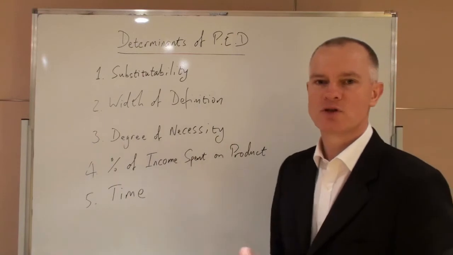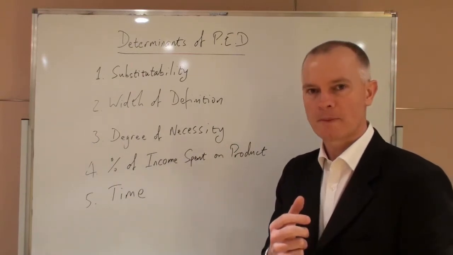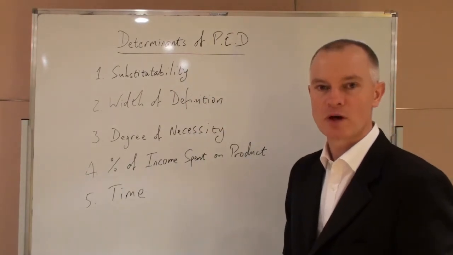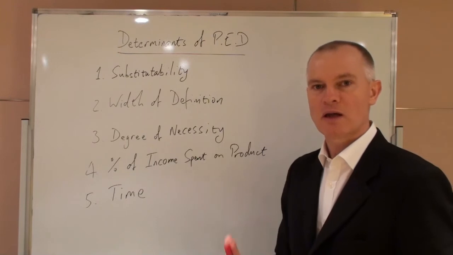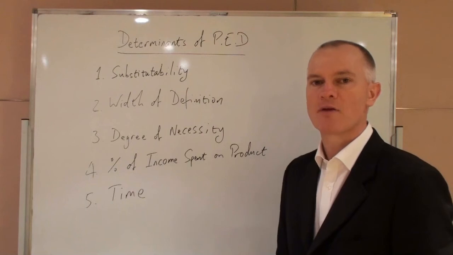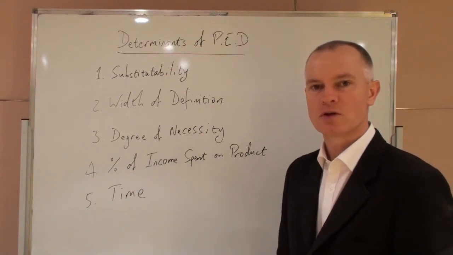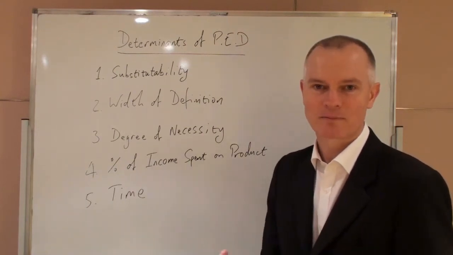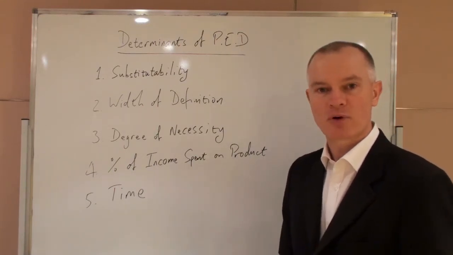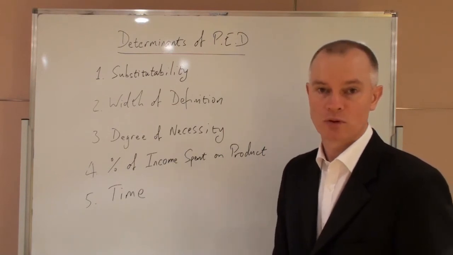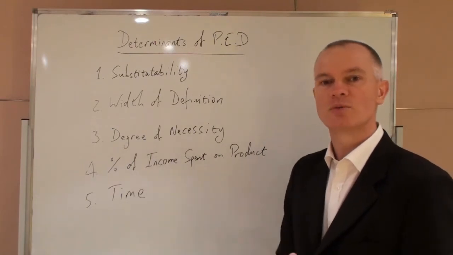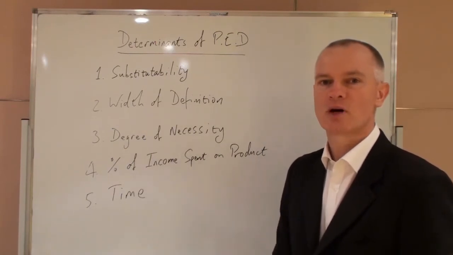If we increase the price of tuna, the demand for tuna will fall. But it will fall much more if consumers perceive ready substitutes. For example, if many consumers can switch to salmon, then we would expect, other things equal, the demand for tuna to be relatively price elastic. If other fish are not seen as substitutes, then an increase in the price of tuna will result in only a small or inelastic decrease in the demand for tuna. The more substitutable a product, the higher is the price elasticity of demand.